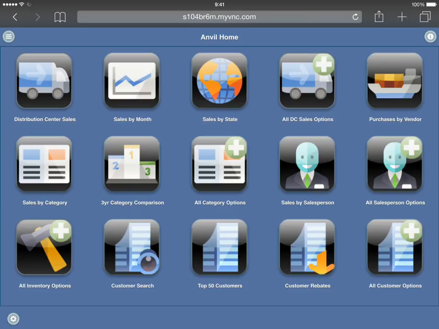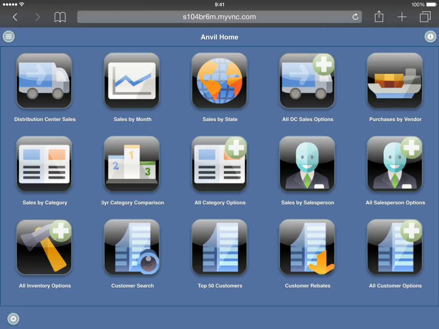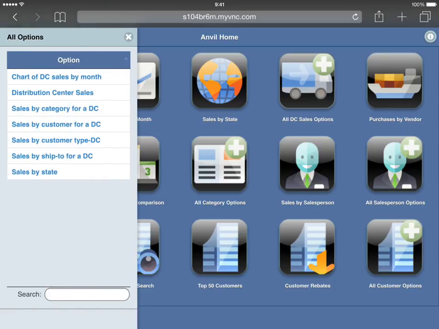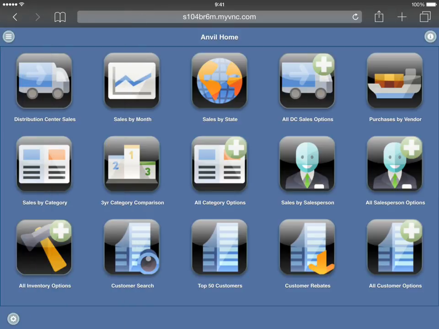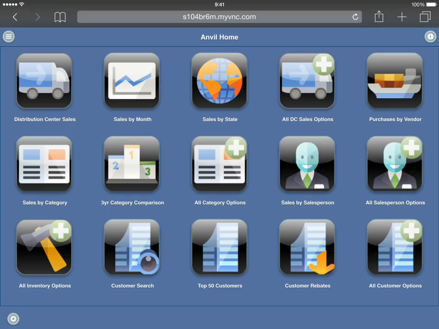This icon view menu shows views and processes that can be accessed directly, or, in the case of many functions, a list of options can be displayed. Popular functions can have their own icon, such as sales by month, while less used functions can be grouped, such as all category options.